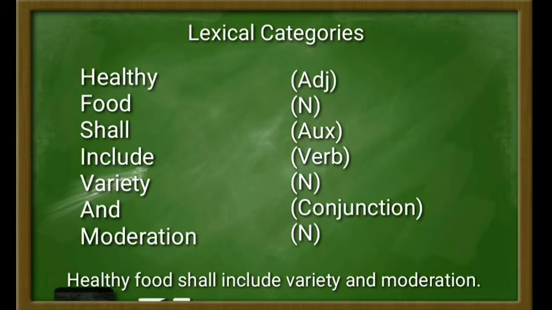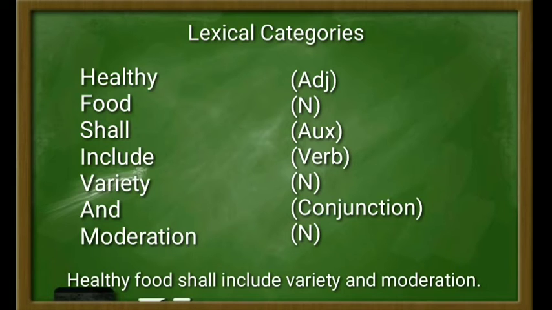And then the word include here is a verb or open category, and it can be proven by morphological frame, such as include plus suffix s, that has a form of a verb plus third person singular. And then it can be proven also by syntactical frame. For example, "I shall include", which consists of auxiliary verb plus verb.